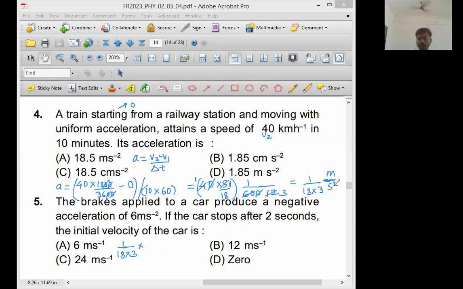I will convert this meter upon second square into centimeter upon second square. Always remember, 1 meter is equal to 100 centimeter. So meter can be replaced by 100 centimeter, second square as it is. Now what does that give us? 100 upon 18 into 3. Now don't do this multiplication. Don't do 18 into 3 multiplication.